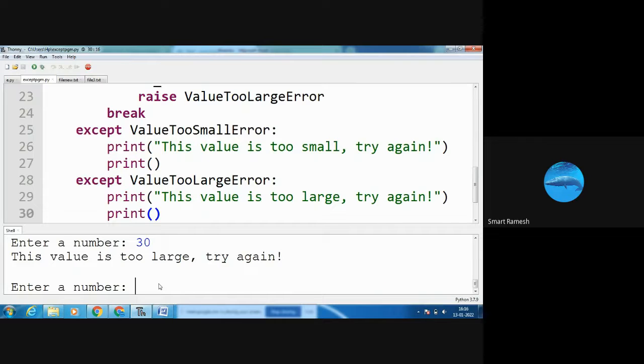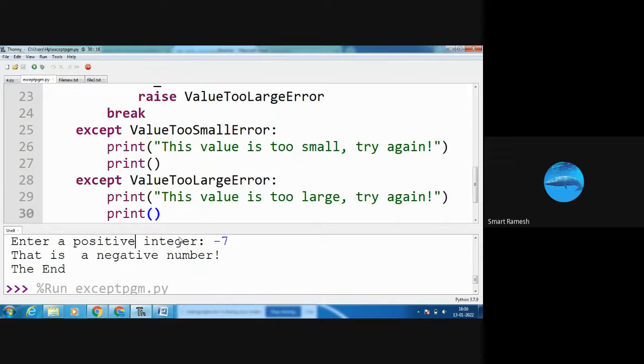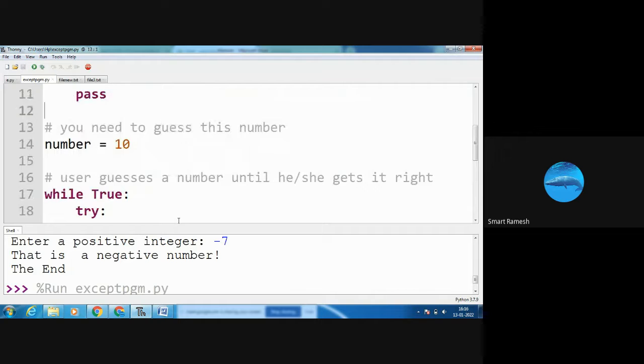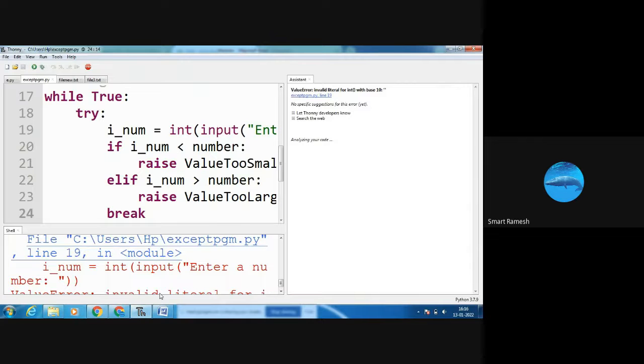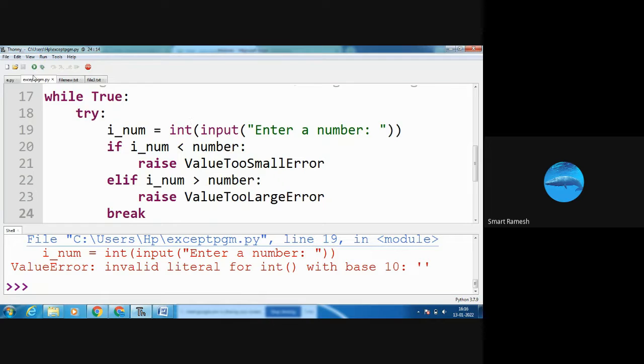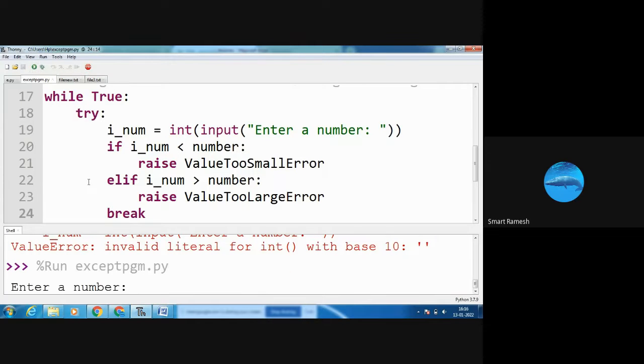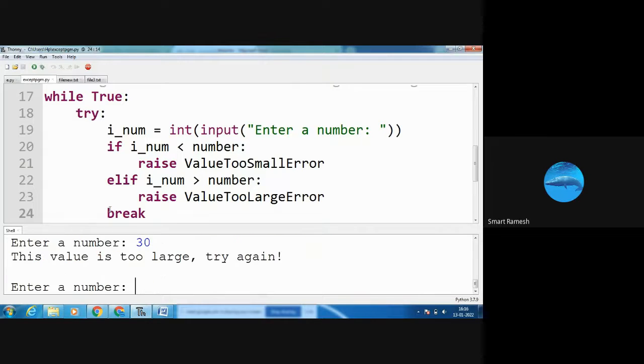Try again. Again we are going to the while loop. This time I am asked to enter a number. Here see, I am going to run the program. First time I gave 30. So 30 is greater than 10, so it is displaying this value is too large. Try again.